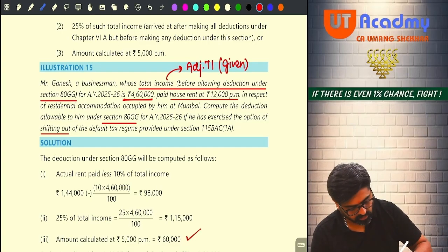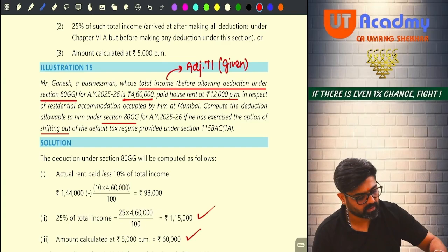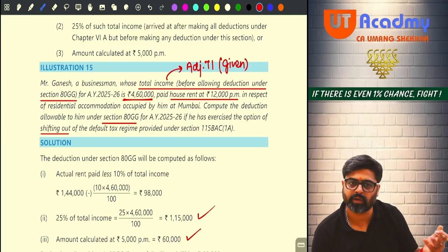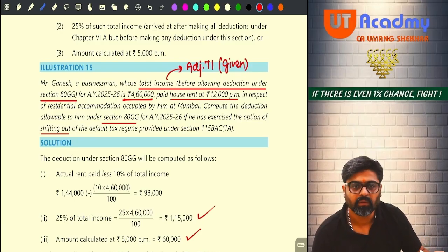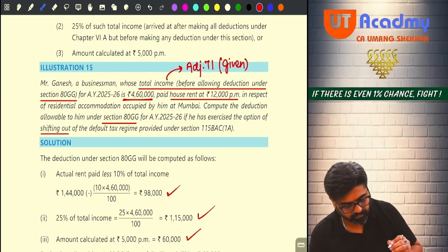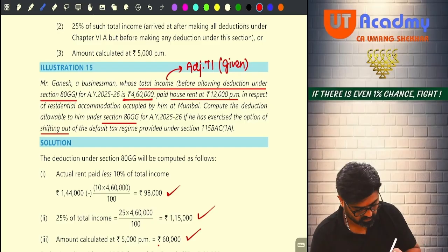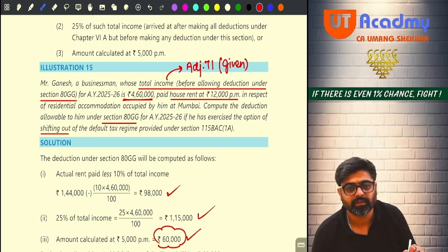C, rent paid is how much? 12,000 into 12, 1,44,000 minus 10% of adjusted total income, 46,000. Yes or no? That will give you 98,000. So A, B, C, whichever is lower. How much deduction you are going to get under 80GG?